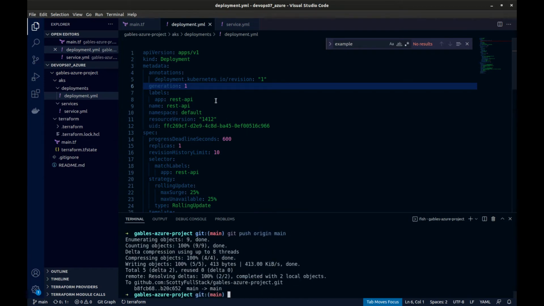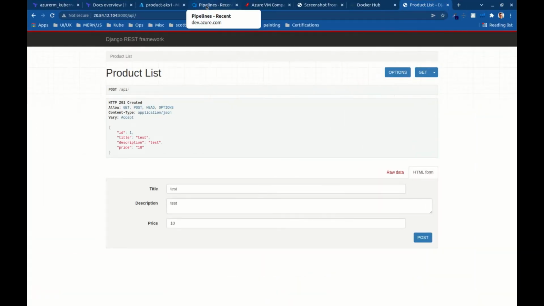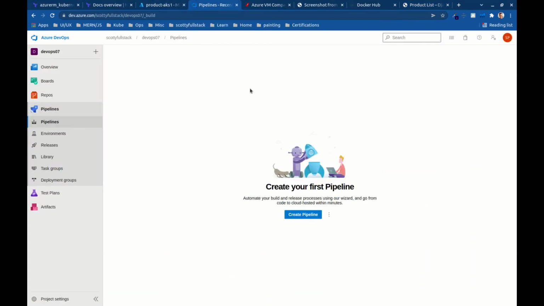Let's go ahead and jump over to Azure DevOps and get acquainted there. Okay, so if you're not familiar with Azure DevOps, I'll post this in the description, but we're dev@azure.com.